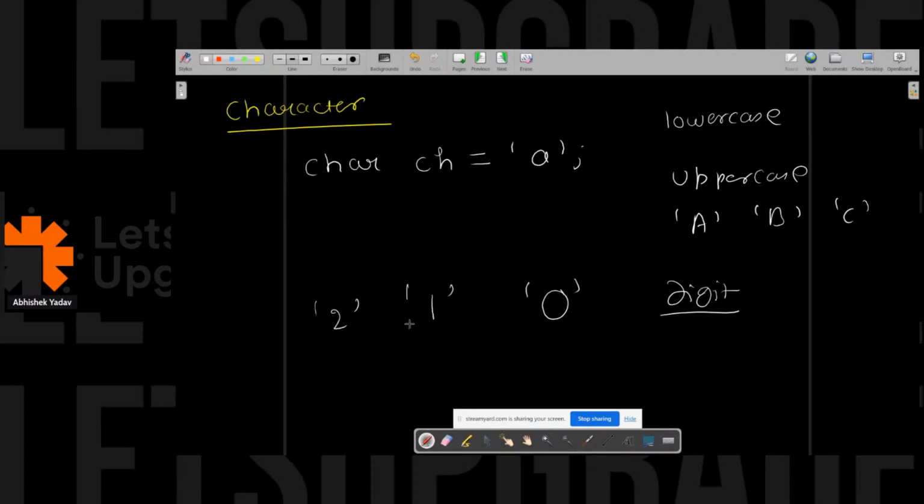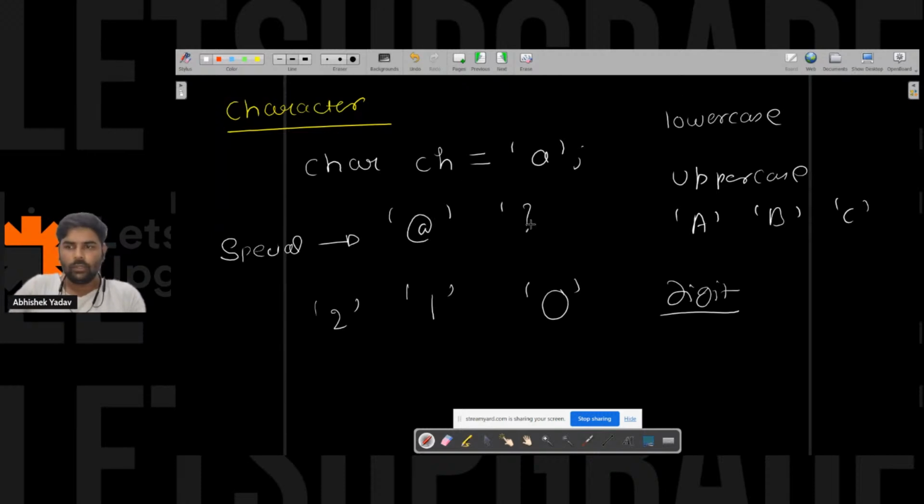Similarly, if you have to treat a special symbol as a character, again you have to enclose that special symbol in single quotes, like at the rate, question mark.